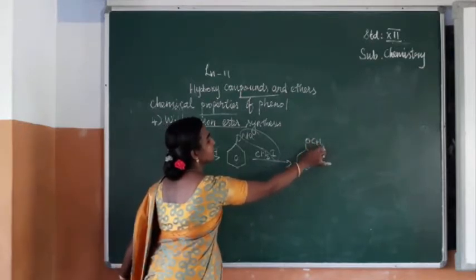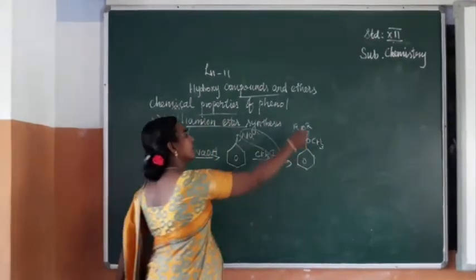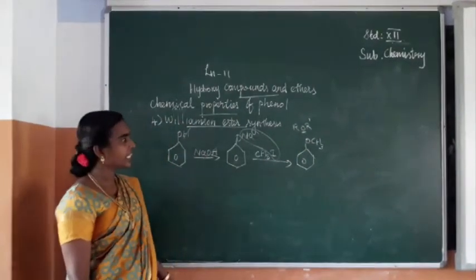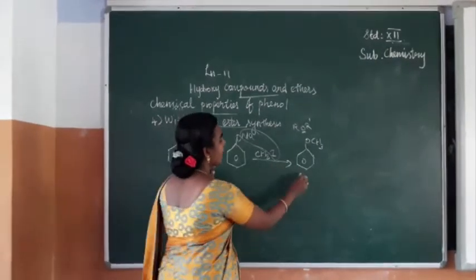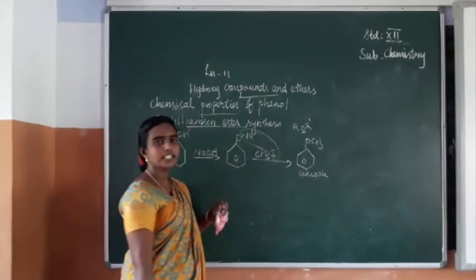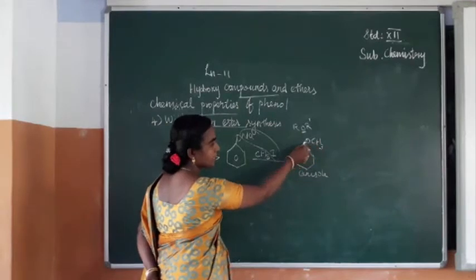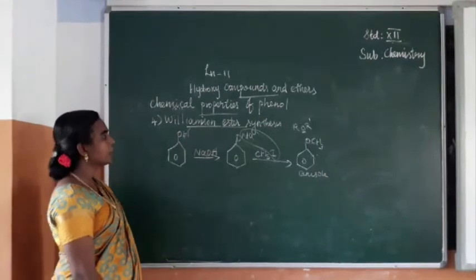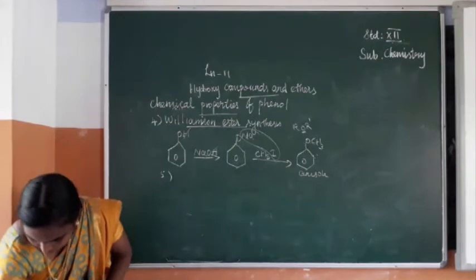OCH3 or OR, isn't it? So if an oxygen atom is placed between two alkyl groups, we can say it is an ether, isn't it? So the name of this ether is anisole, or it is methoxybenzene. So this is one methyl group, so it is methoxy. So this is called benzene. We can say it as methoxybenzene. So next chemical property we can see.